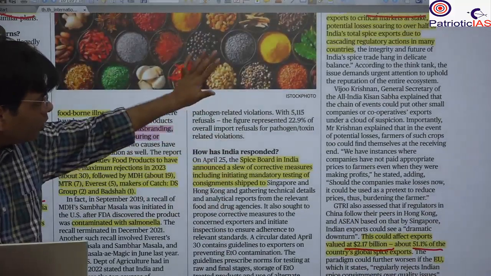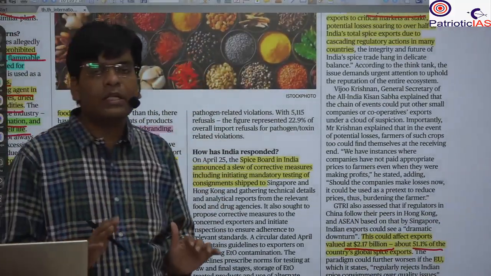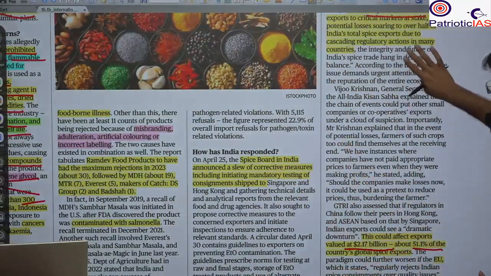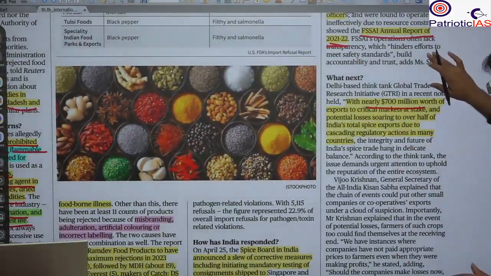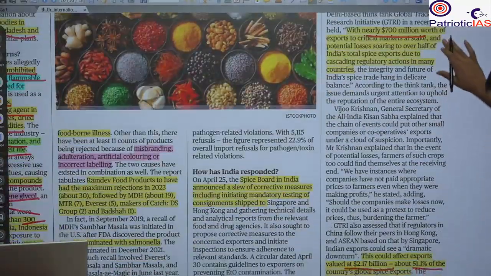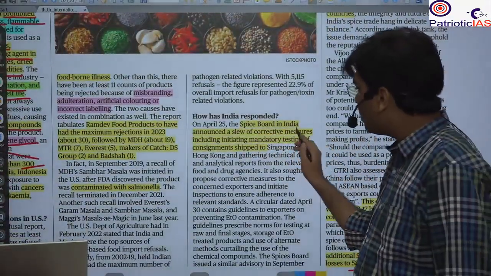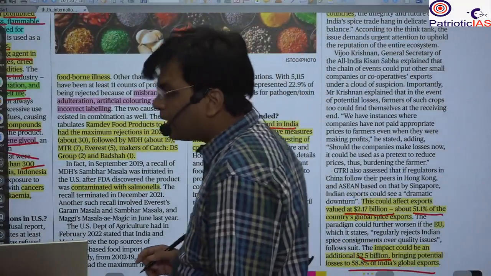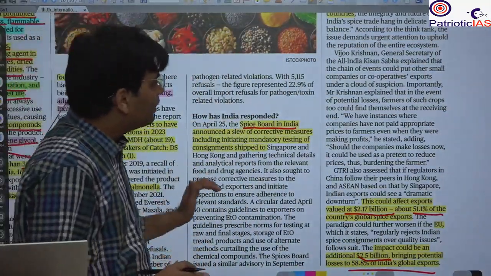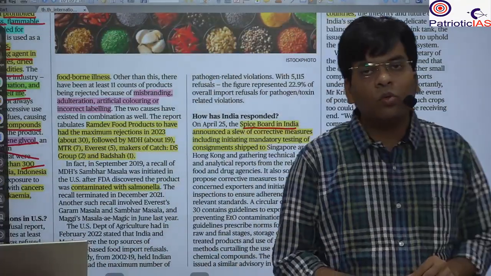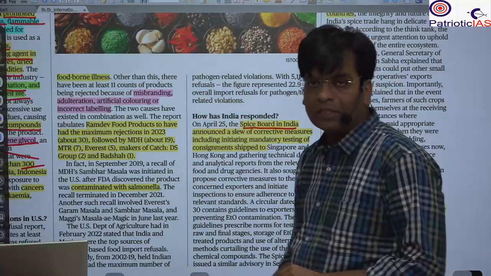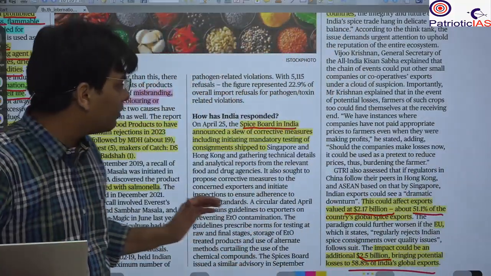Why? Because we are not able to implement the regulatory authority. You should remember the regulatory authority and the lack of infrastructure, because we lack labs for testing. Besides that, we have seen that the Spice Board or the FSSAI are not able to implement, and even at the state level, the authority is not able to investigate and test by proper standardization. So this is all from this news.